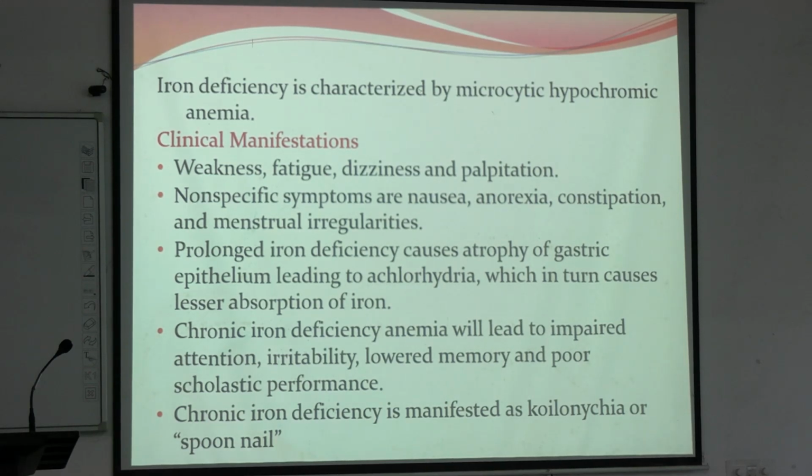Okay, so chronic anemia leads to shedding of gastric mucosa, leading to achlorhydria, and that will in turn lead to lesser iron absorption. Chronic iron deficiency anemia will lead to impaired attention, irritability, lowered memory, poor scholastic performance in children. And in chronic iron deficiency, there is koilonychia or spoon nail.